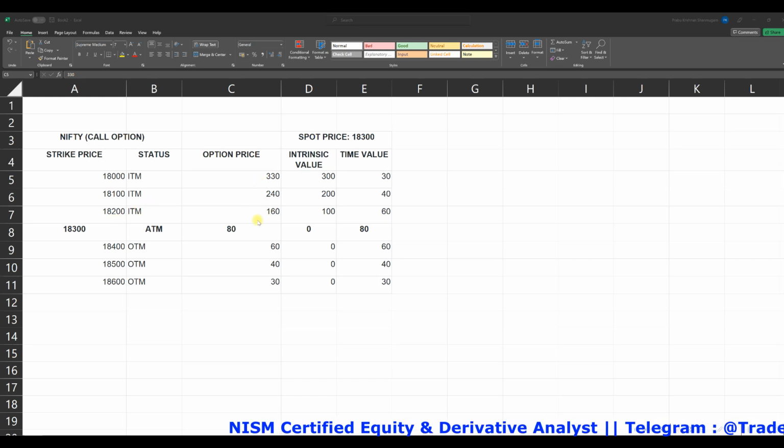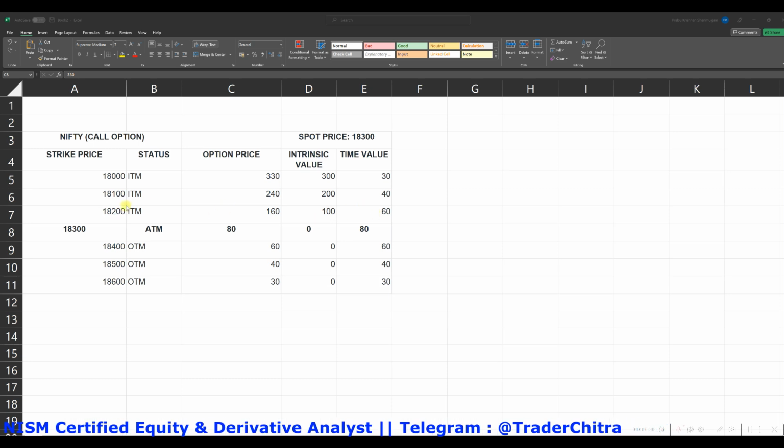The option price is 160. Here the intrinsic value is 100 and 60 is the time value. So when you go for the nearby ITM, the time value will be more and the premium will be less.